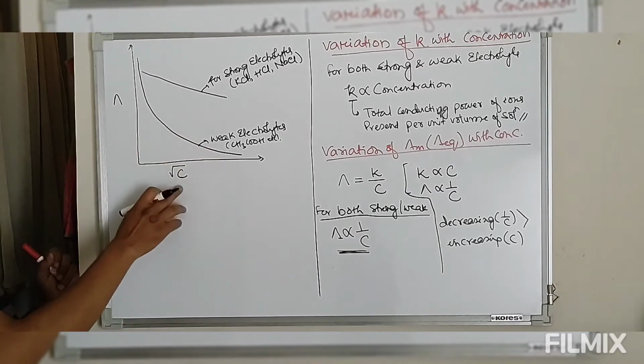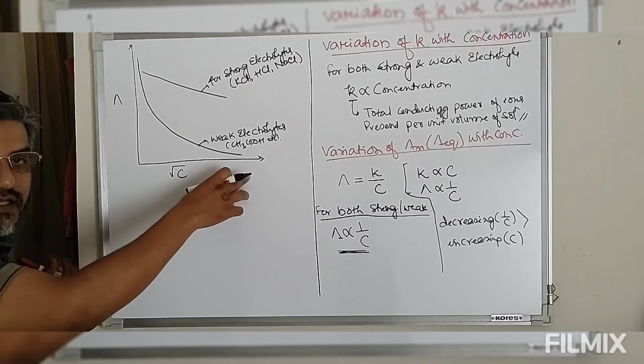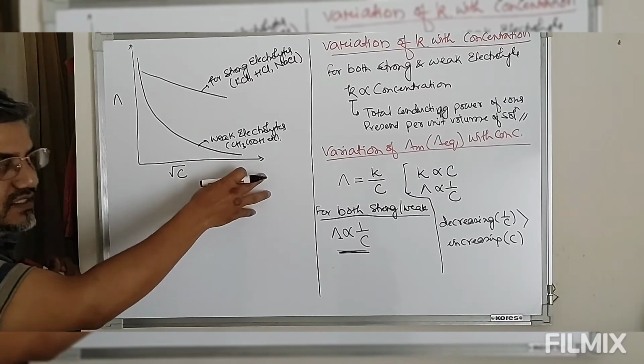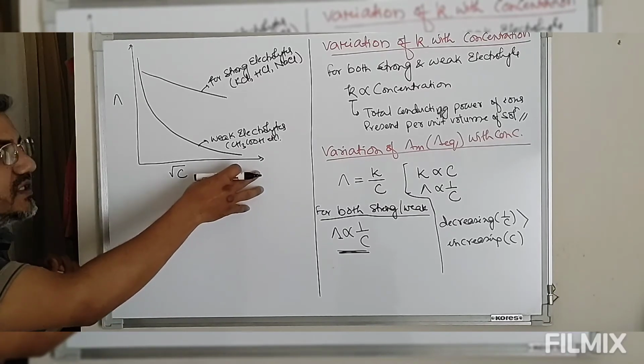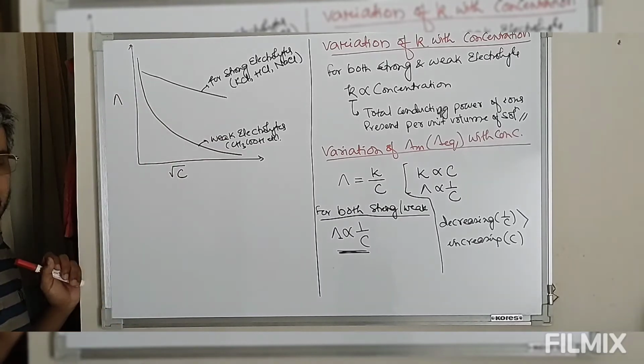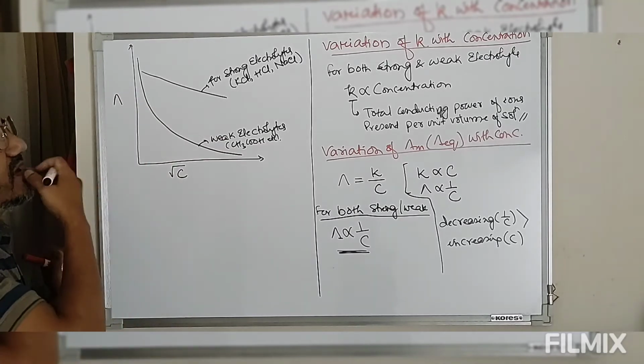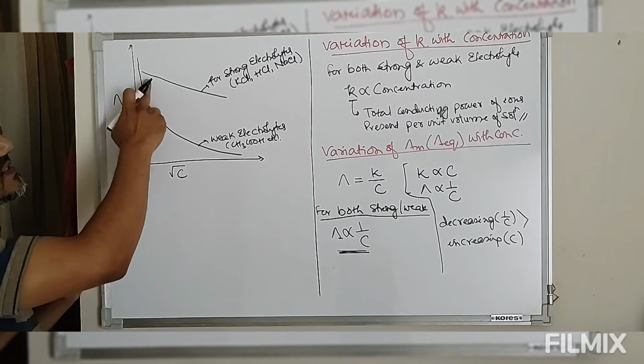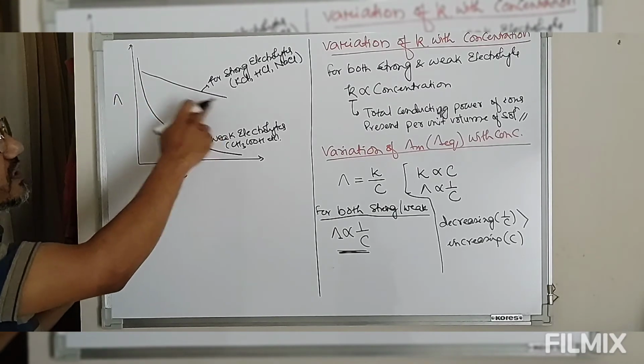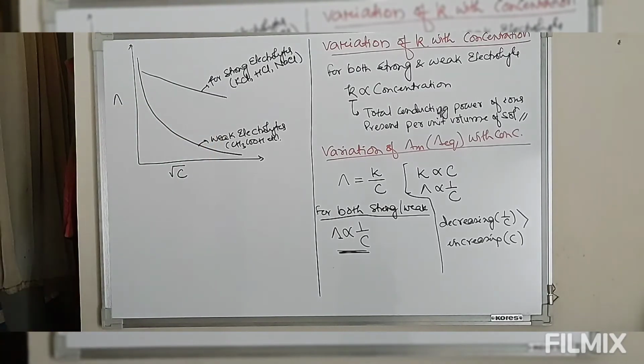The reason being, with increasing concentration, inter-ionic interaction increases, decreasing the ionic mobility, hence molar conductance decreases. But if you look at this, the variation is less in case of strong electrolyte, more in case of weak electrolyte.